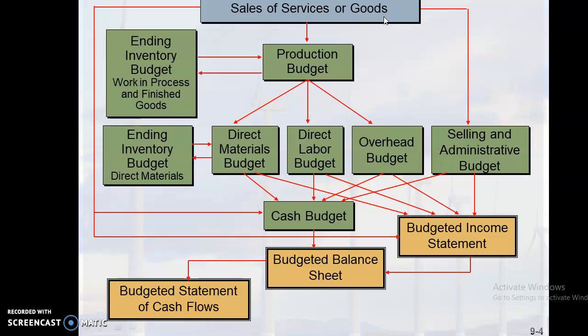Based on the sales budget, the production manager will consider a lot of things like estimated closing stock and estimated opening stock. Then he prepares a budget known as the production budget. This budget is purely based on the closing stock and opening stock of the products. From this production budget, other budgets are prepared by the managers: the direct materials budget, direct labor budget, and overhead budget. For selling the products, the marketing manager will give some inputs and prepare one more budget, the selling and administrative budget. That's also very important.